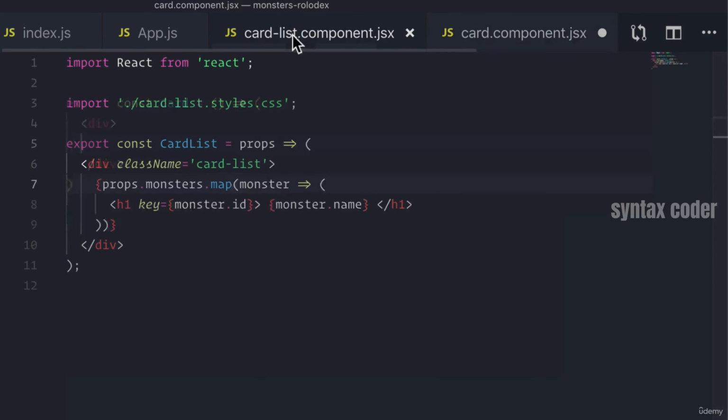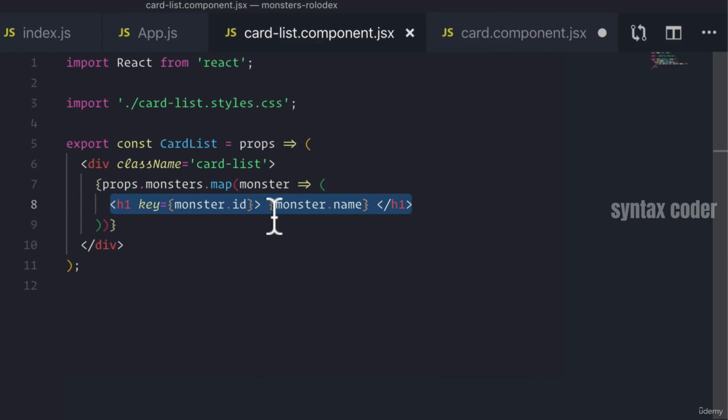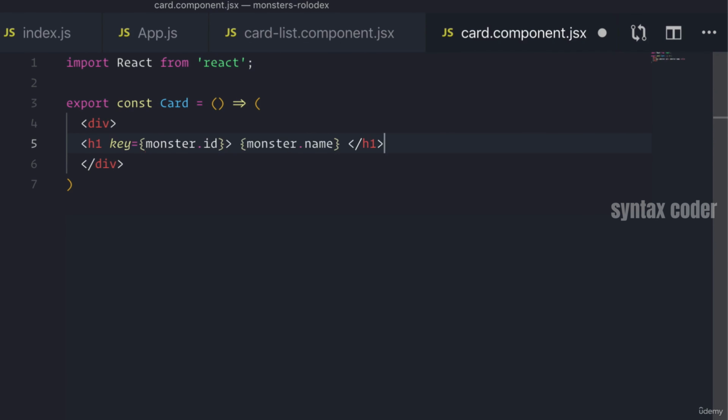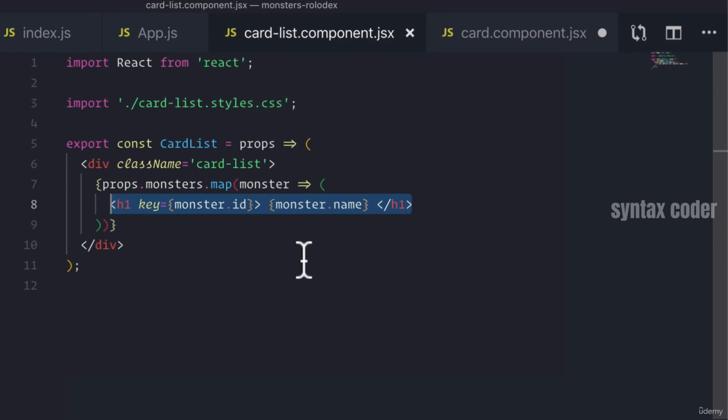And inside, we're just going to make it the same thing that we had earlier, right? Now, this key is still going to go on our component. We're going to make sure to do that because we want React to still be aware that if any of these monsters update, I only want you to update that one element that gets affected, right?